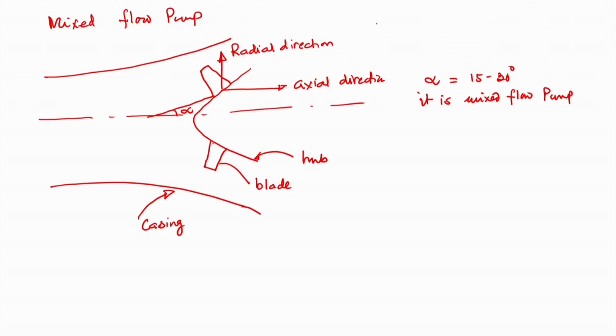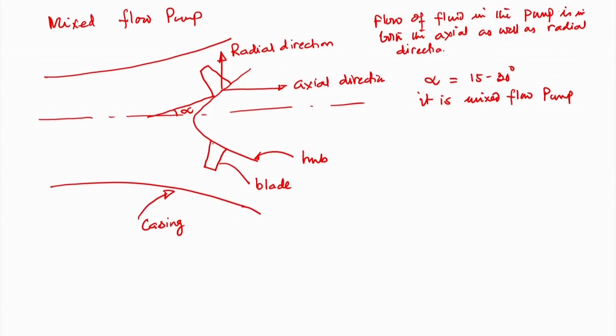And the flow of fluid in the pump is in both the axial as well as radial direction.